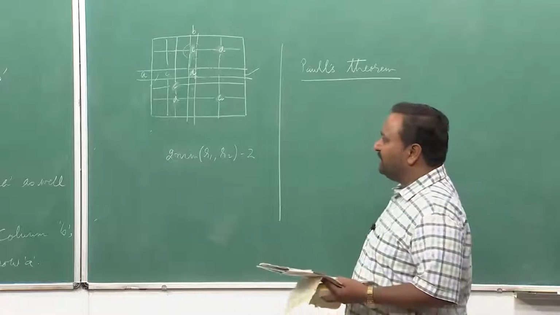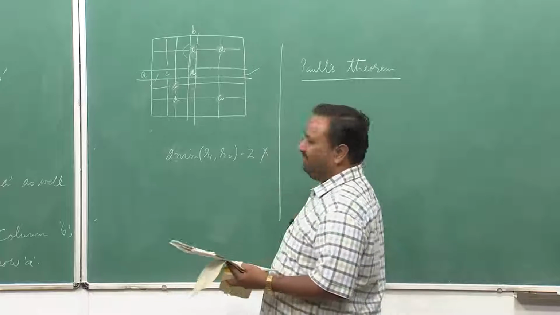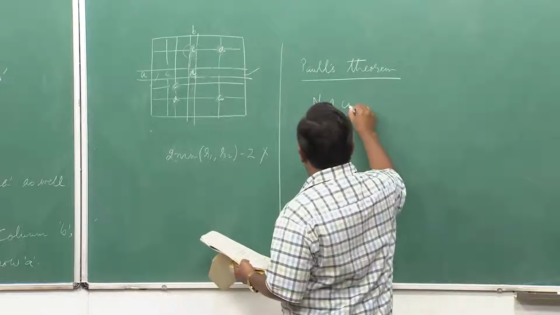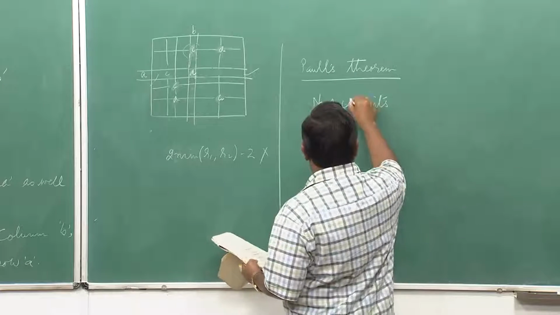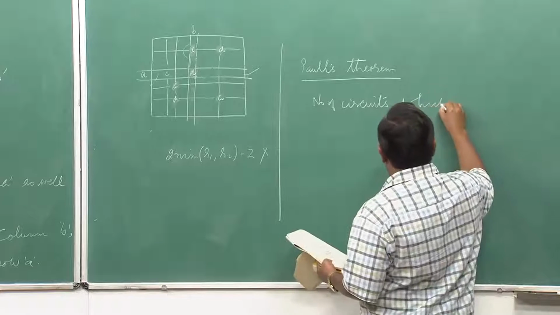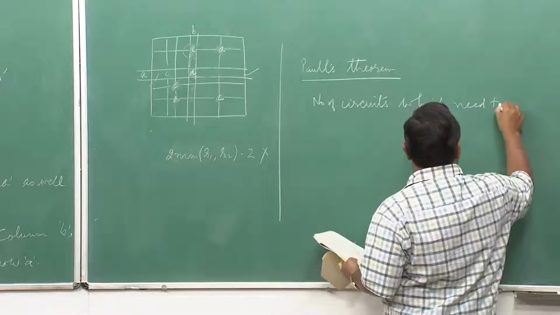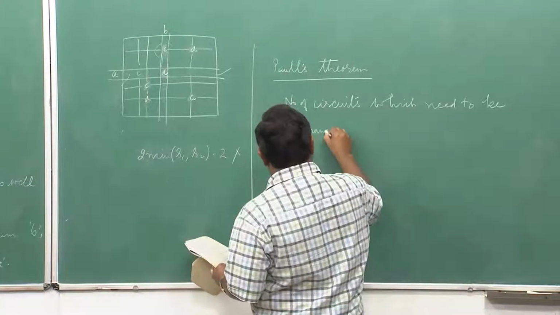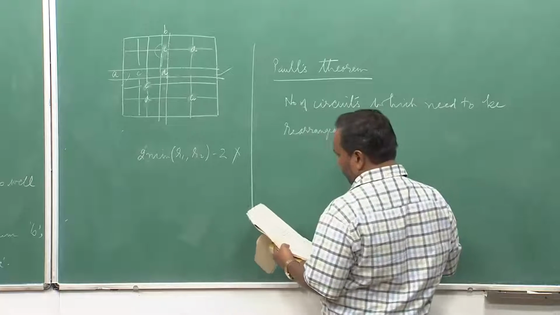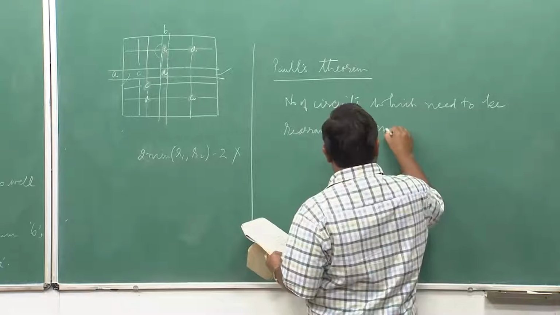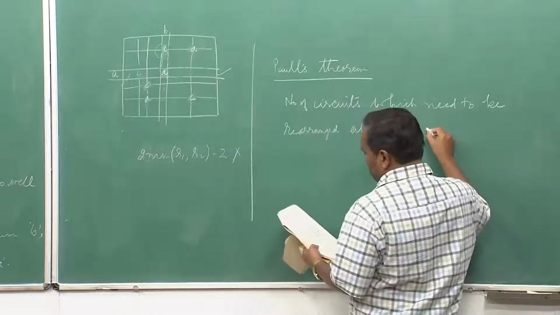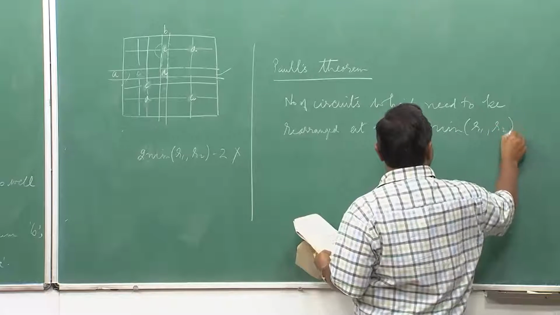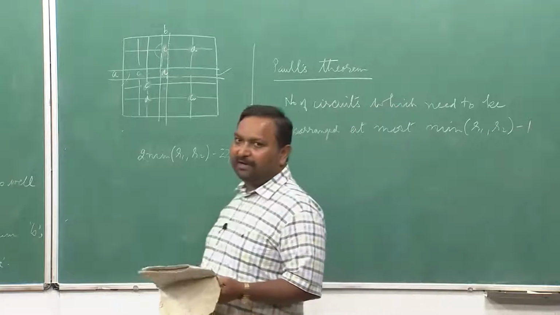states that the number of circuits which need to be rearranged is not this. So, the number of circuits which need to be rearranged at most will be the minimum of R1, R2 minus 1, it is not twice.